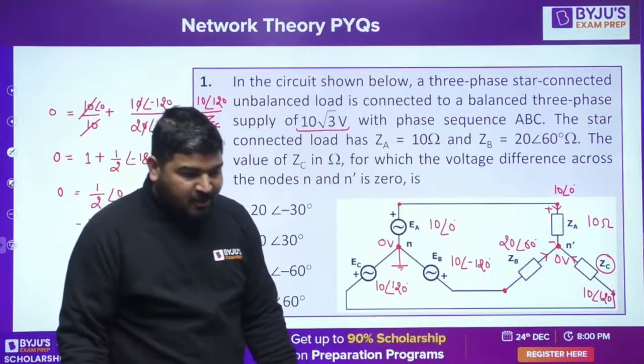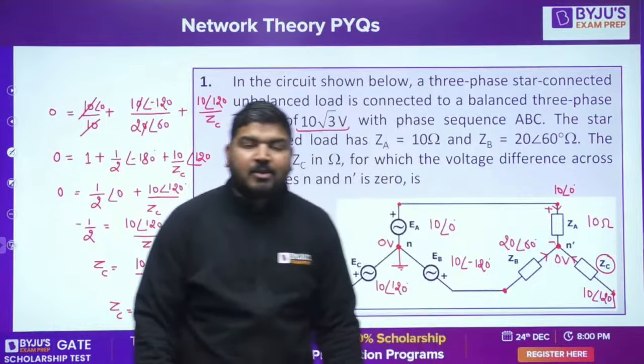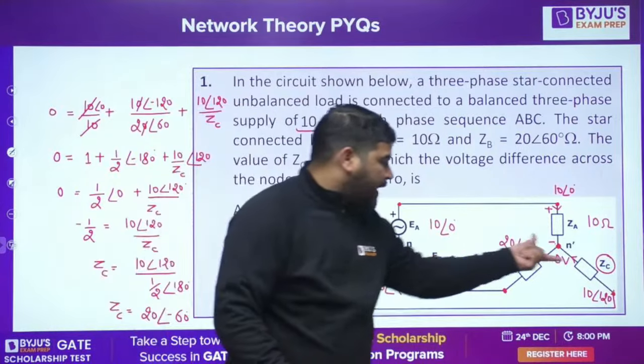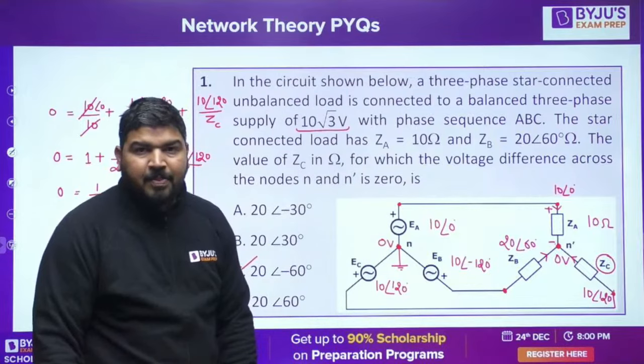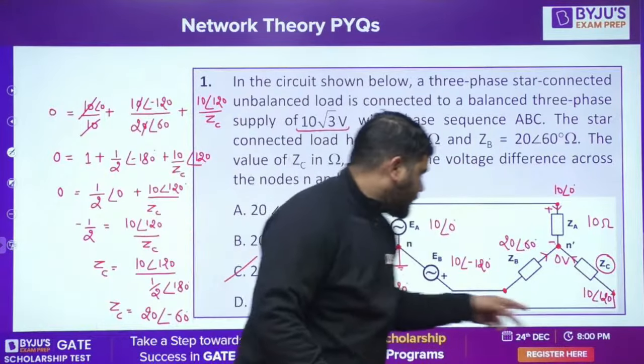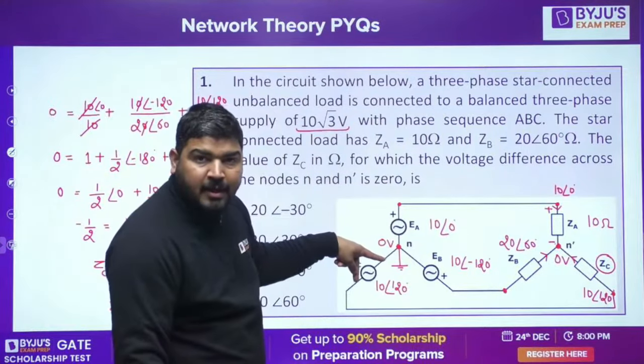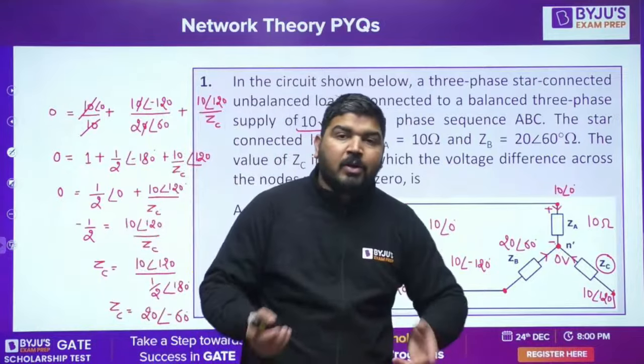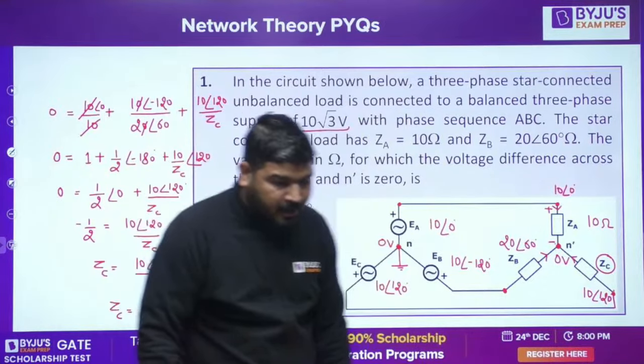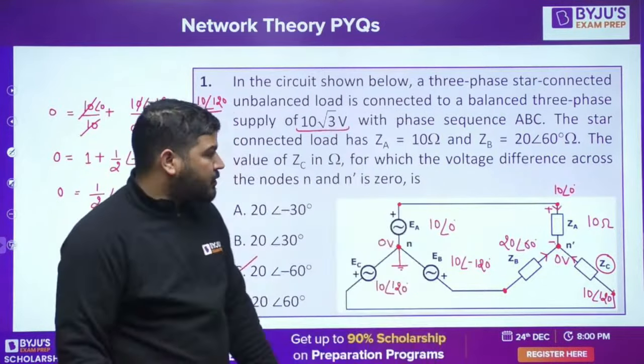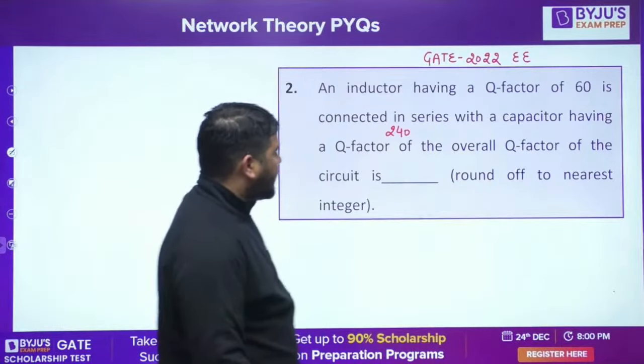I mean, it's not your choice. You can't take your choice, okay? Because this is not valid. It is an invalid circuit now. If you short this impedance, then this voltage source will be short circuited, and this is not possible. A voltage source can never be short circuited, okay? So you can't do that. I hope you understood it. Anyway, let's proceed with the next question.